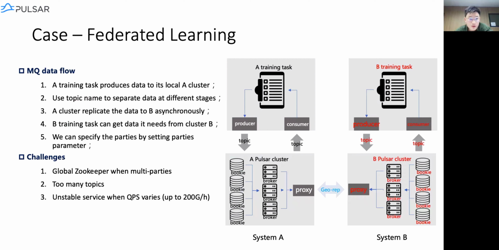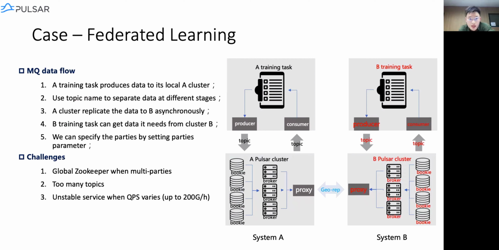Okay, so here's how we're going to do this. Here, cluster A has a training task that produces data to its local cluster, and then the geo-replication replicates the data to B asynchronously. And we use different topic names to separate the data at different stages. And then the B training task can get its data from its cluster B. Here we can specify the parties by setting the parties parameter.